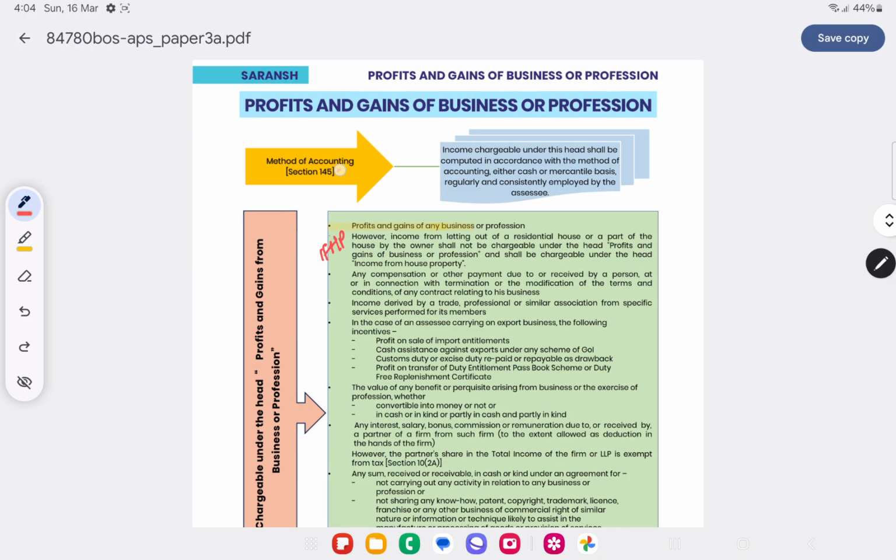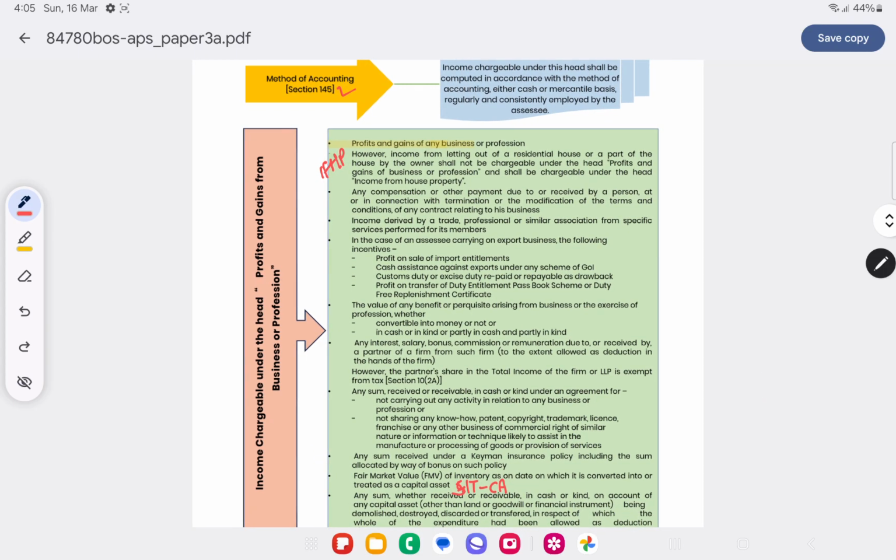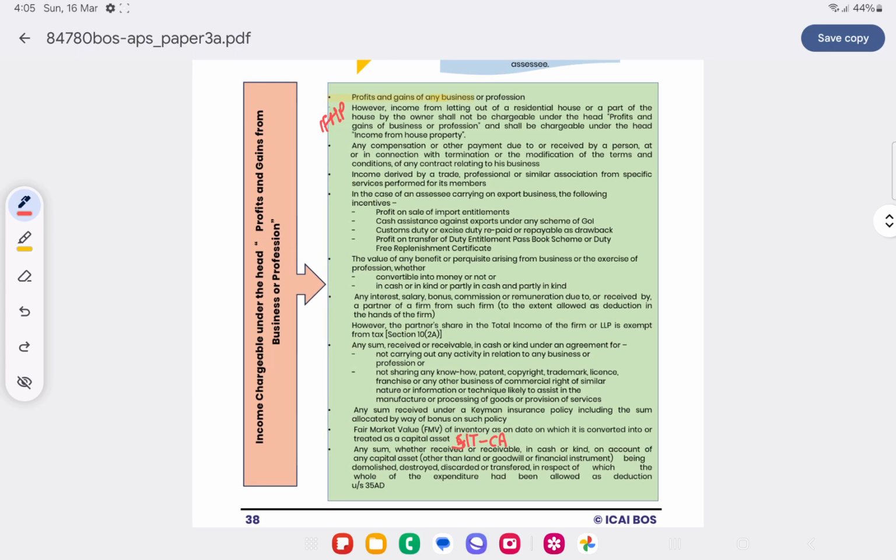Now, what does section 145 say? Any method of accounting, cash or mercantile system, which the assessee regularly and consistently follows, and on the basis of that income will be taxable under this head. Income chargeable under this shall be computed in accordance with the method of accounting which is consistently and regularly followed by the assessee.